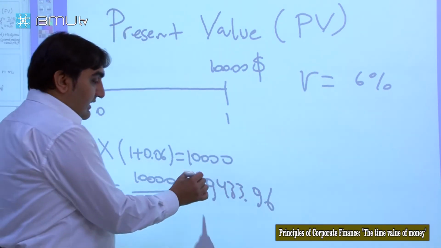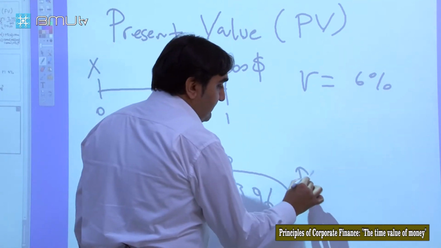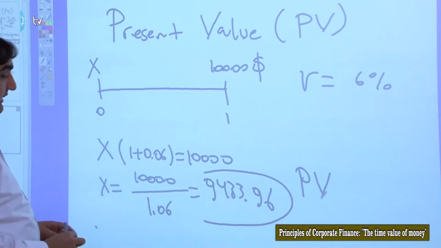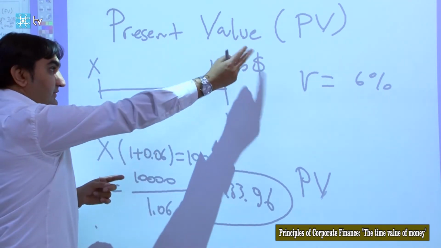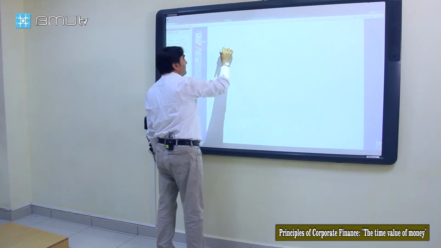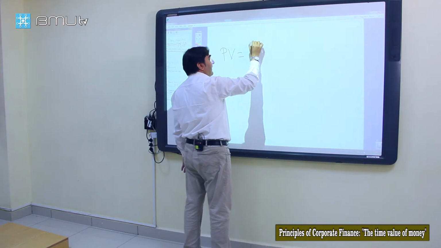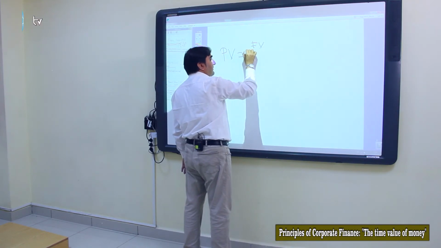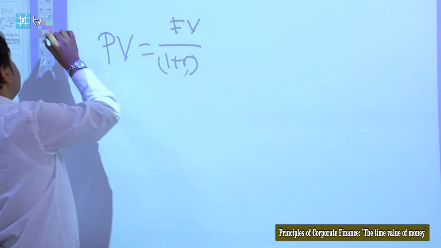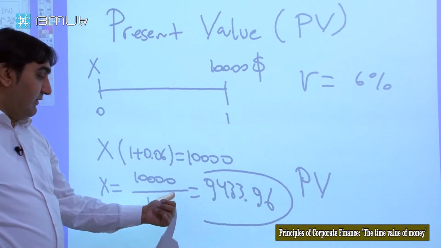So this 9.4 thousand is the present value of 10,000. As you see, we calculate it as future value divided by 1 plus rate. So we can generalize a formula: present value equals future value, 10,000, divided by 1 plus rate. In our case, it's 1 year, that's why it has a power of 1.